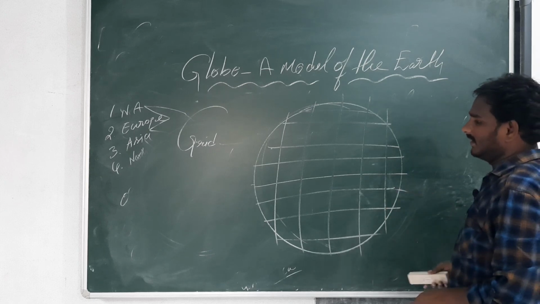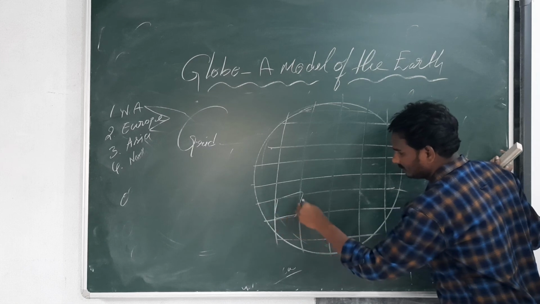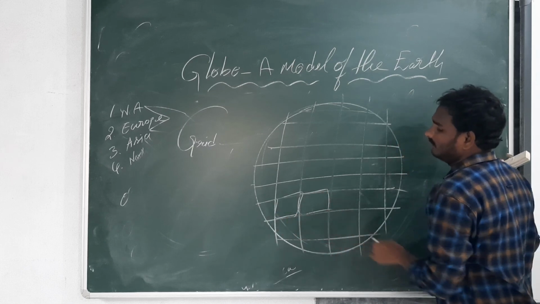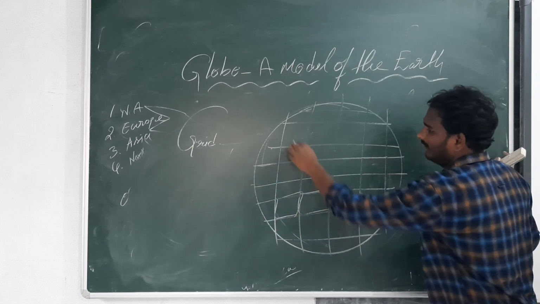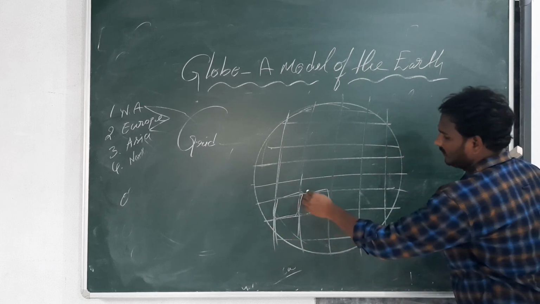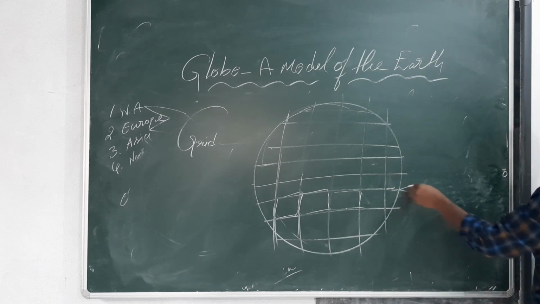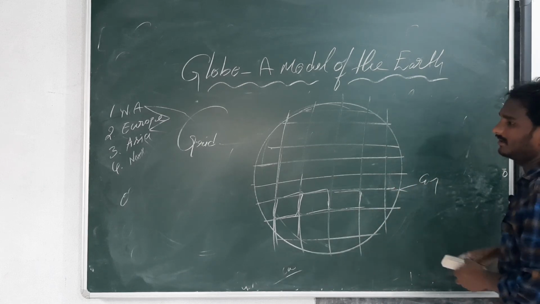If you see, there are some boxes here. What do you see here? The network of latitudes and longitudes forms a grid. It is totally grids only. What is the use of the grid? The grid helps us locate places on the map and globe.